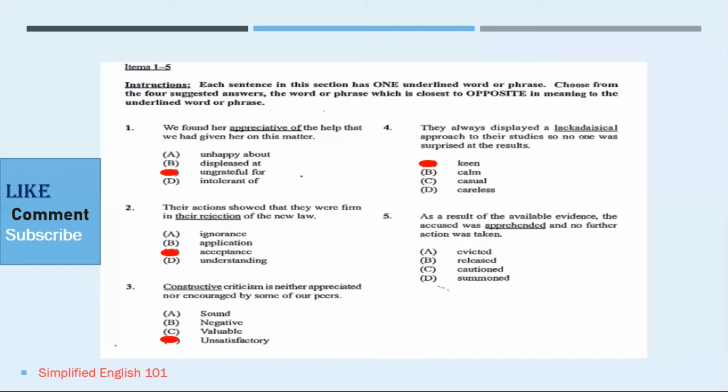It would not be calm, because calm suggests someone who is still or peaceful, and casual, someone who is friendly or relaxed, and careless, someone who is neglectful or rather negligent. So the answer would be A. Number 5 says, as a result of the available evidence, the accused was apprehended and no further action was taken. Apprehended means to be arrested or to be captured. And so we're looking for the opposite of that, which clearly would be released.